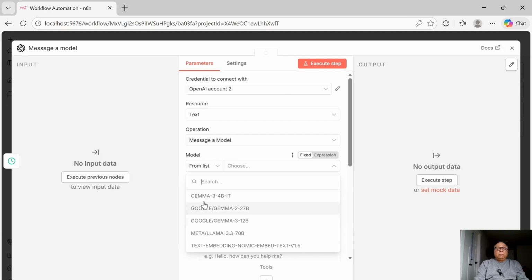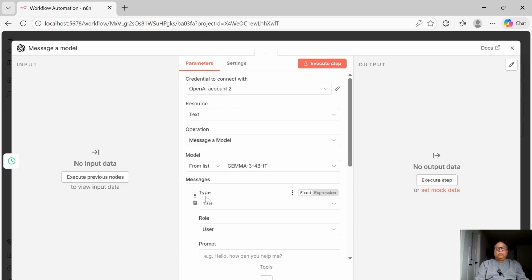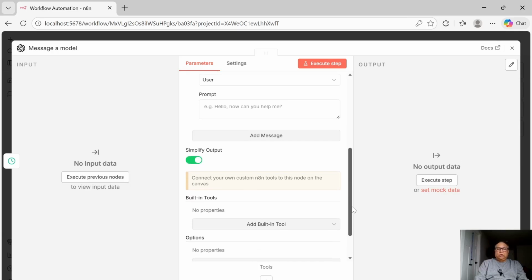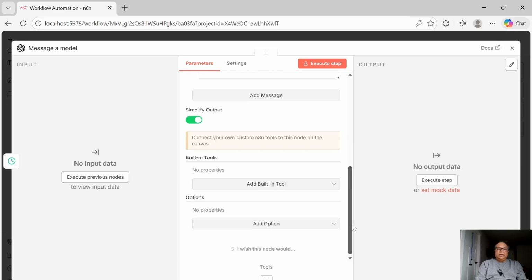My current LM Studio installation has all these models installed. I would be connecting to Gemma 3 4-bit. So this is the model that I'm going to connect to. The message that I'm going to send is text. Role would be user. Now prompt is something that we will have to think of as we create our agent.